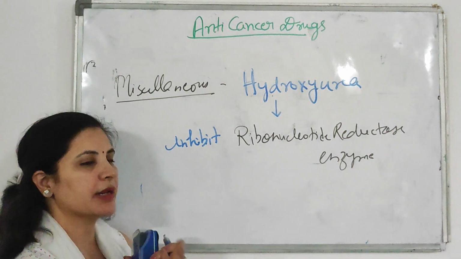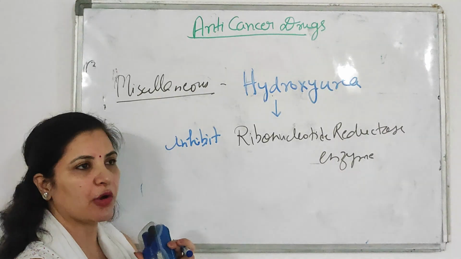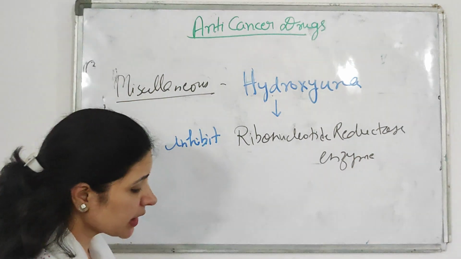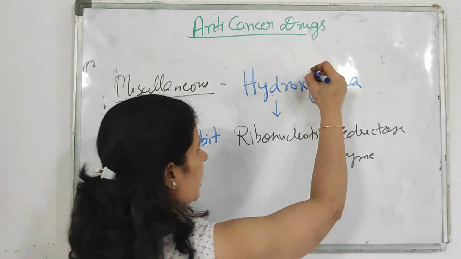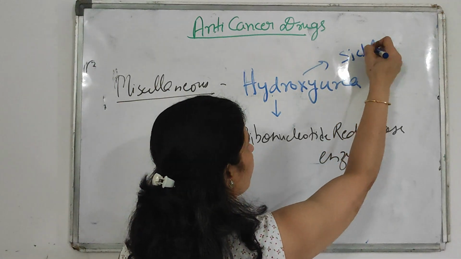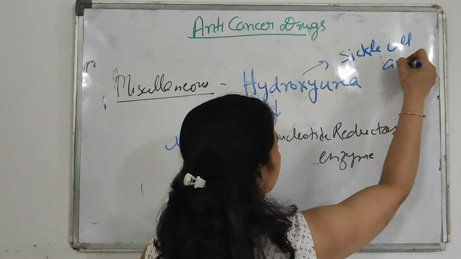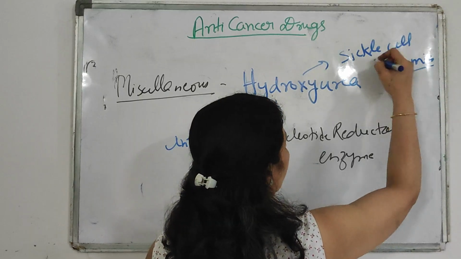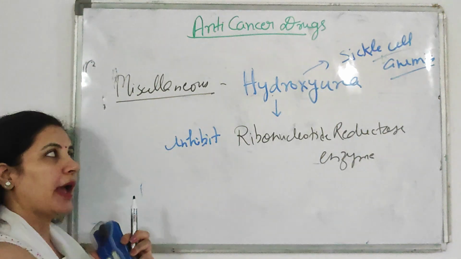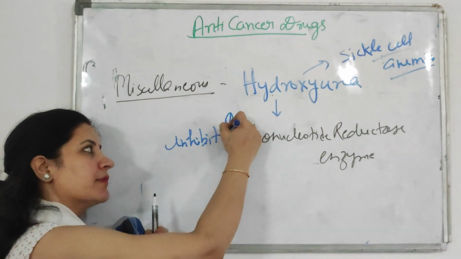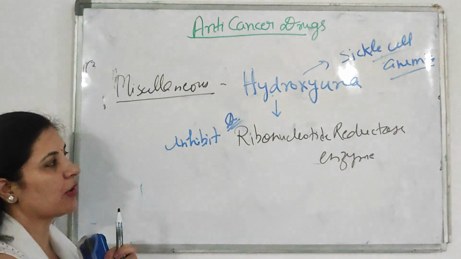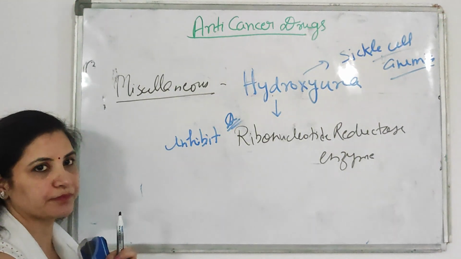So ultimately pyrimidine synthesis is hampered, and because of that cell division is hampered, so it acts as an anti-cancer. Remember, hydroxyurea is also used for the treatment of sickle cell anemia. This question is also asked as an MCQ: what is the mechanism of action of hydroxyurea? It is an inhibitor of the ribonucleotide reductase enzyme.